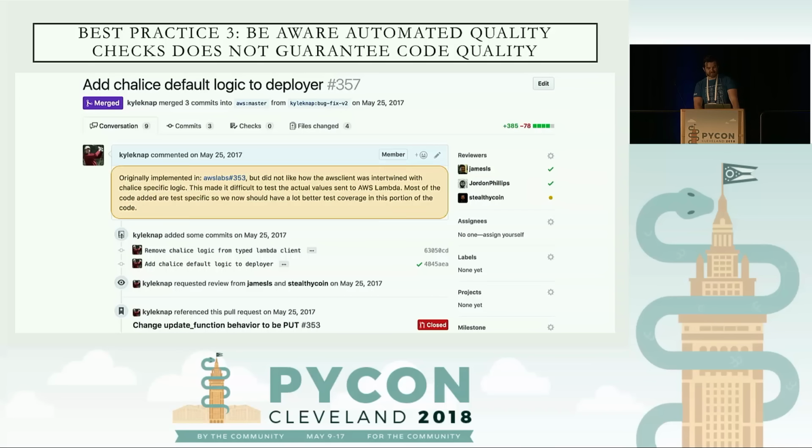I have a description here. So when I originally sent the pull request, I blindly just made the updates to pass the test I wrote. I was like, okay, we're all good. But when I looked at it again, I realized I don't think this is the right approach on how we should be doing this. I'm adding default specific logic to a general purpose function. So instead, I refactored it to add it into the configuration logic. And it ended up being a lot better in the end. It made it a lot easier for us to test. So you always got to be doing thorough code reviews in the end.